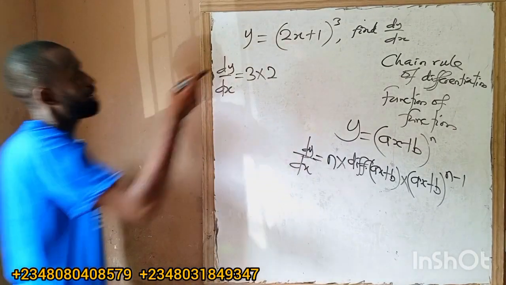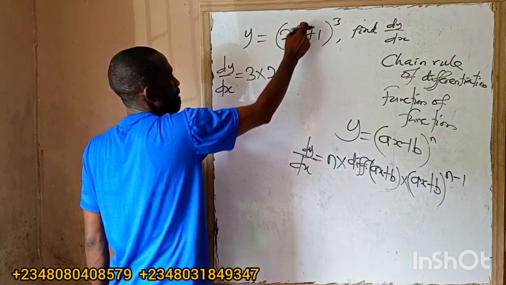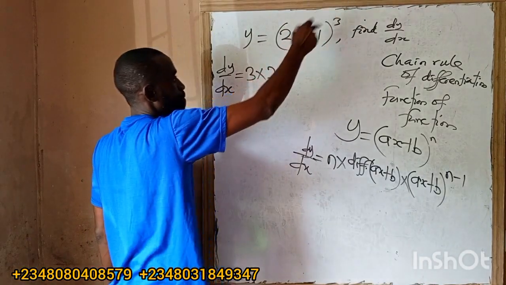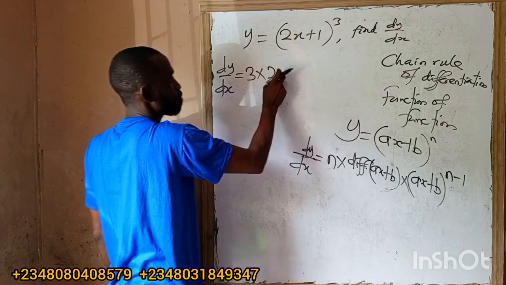From the general rule, this is 1. 1 times 3 is 2. X to the power 1 minus 1 is 0. X to the power 0 is 1. So this one will give us what now?